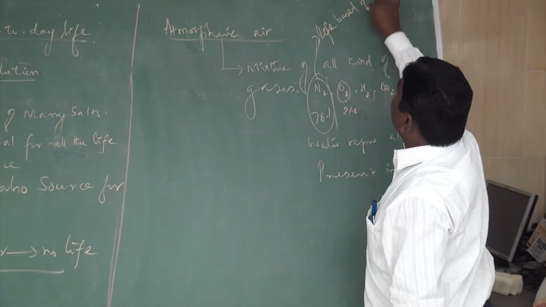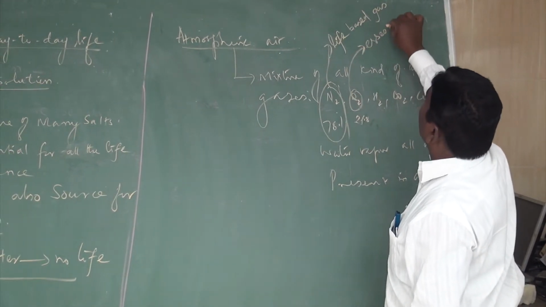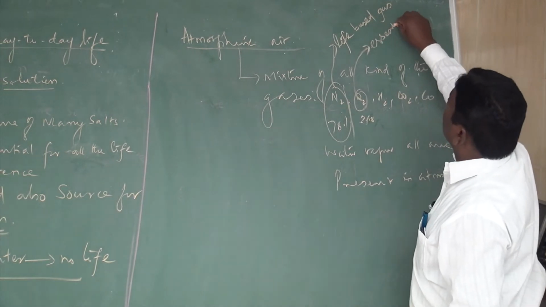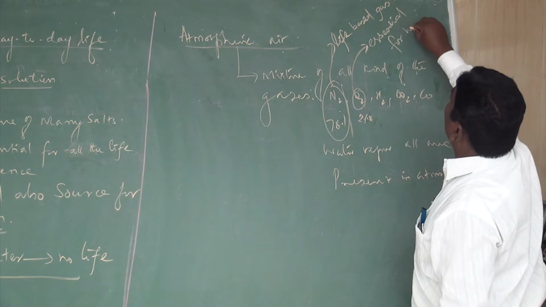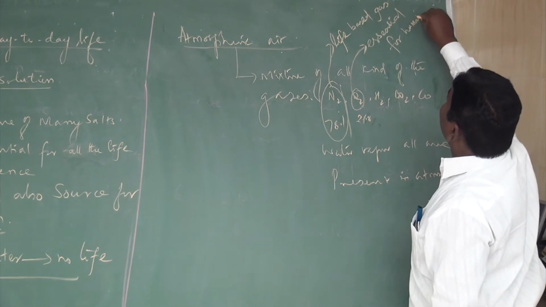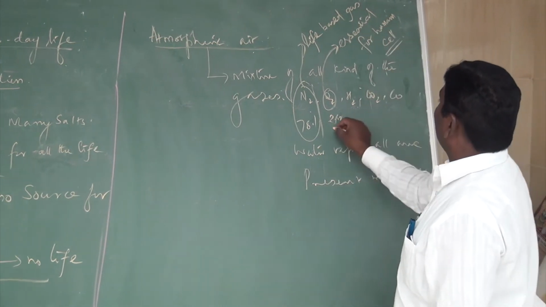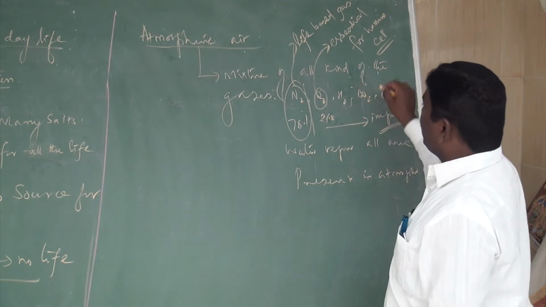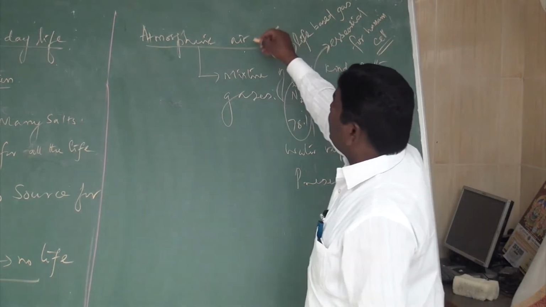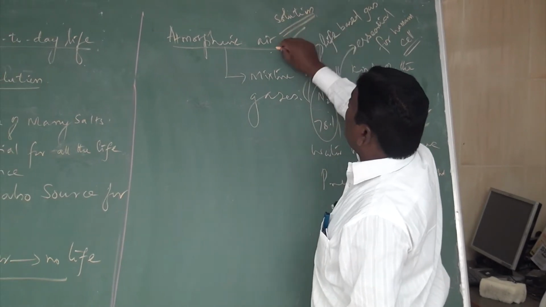Nitrogen is a life-based gas, and oxygen is essential for the human cell. So these gases are very important, and they are present in the atmosphere in the form of solutions, that is, an air solution.